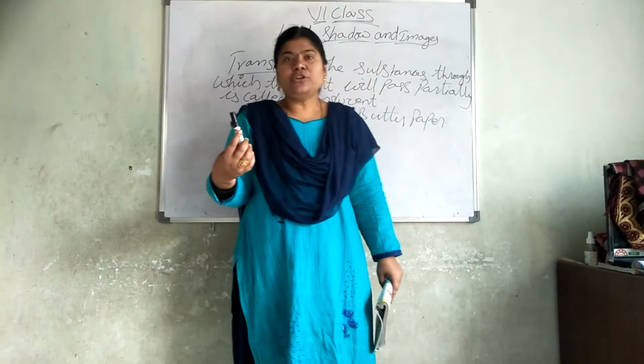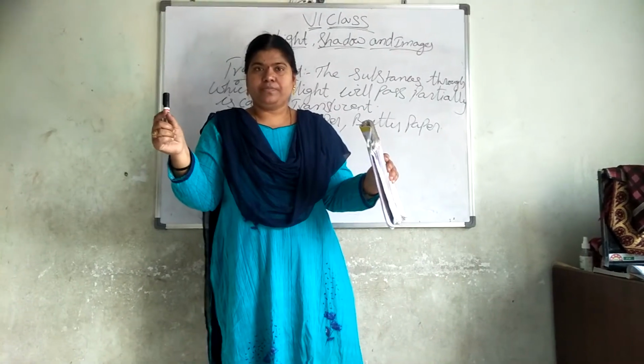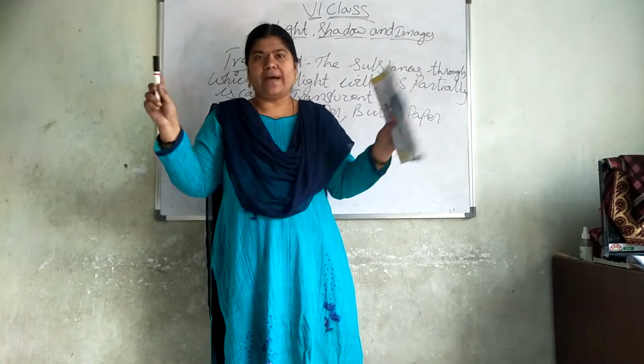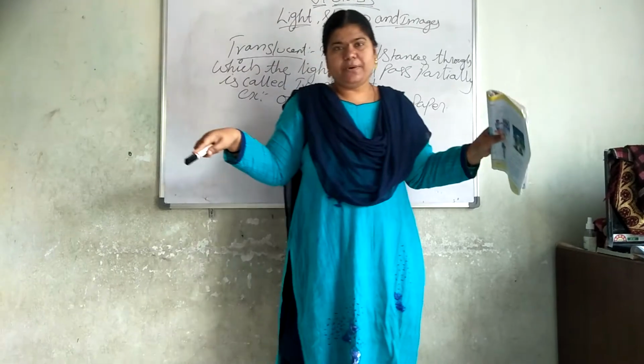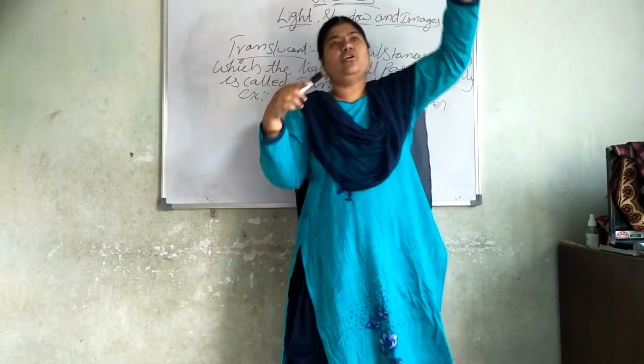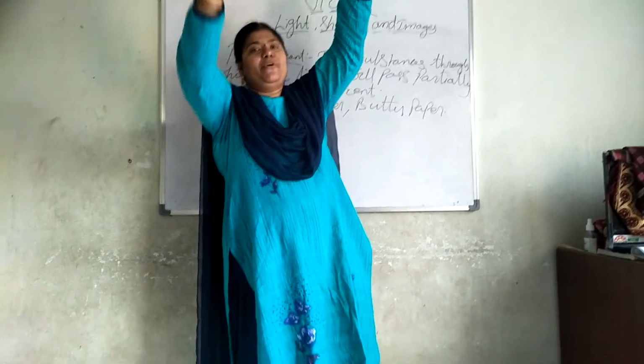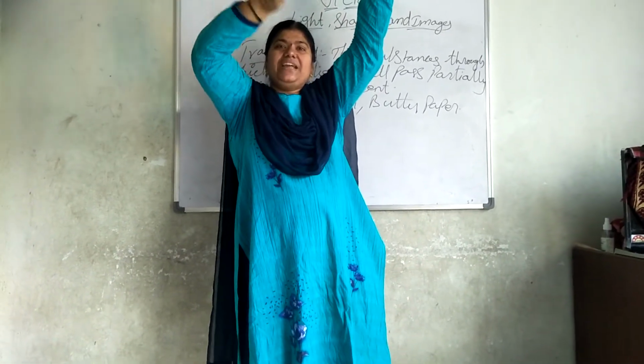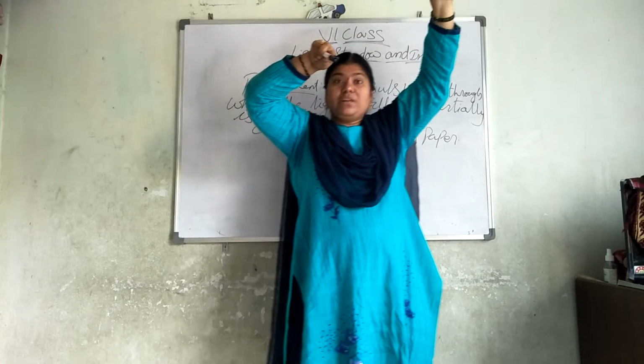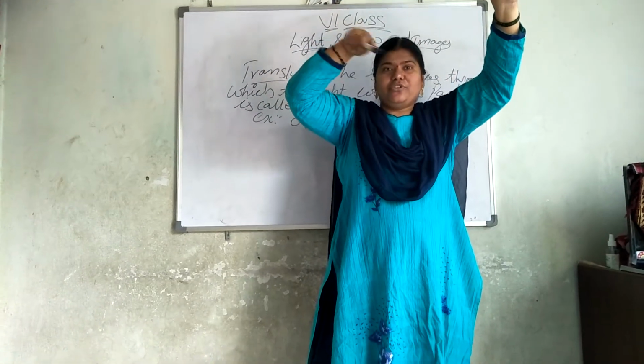Now, in the second case, what will you do? Take a wooden plank or a white plank or a white paper sheet. Hold it up. Now, hold the book and put the light on this book. What will happen? On this white sheet, you can see the screen will be formed. On the screen, you can find the shadow of the book.